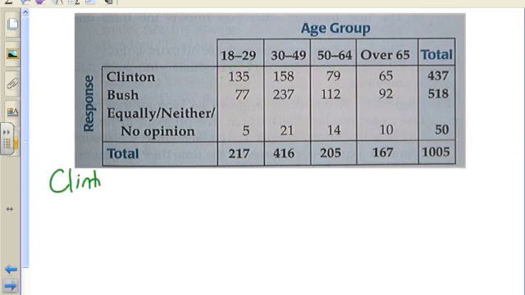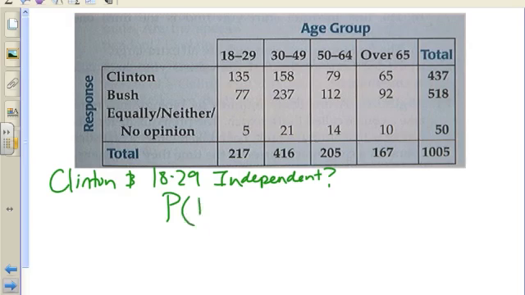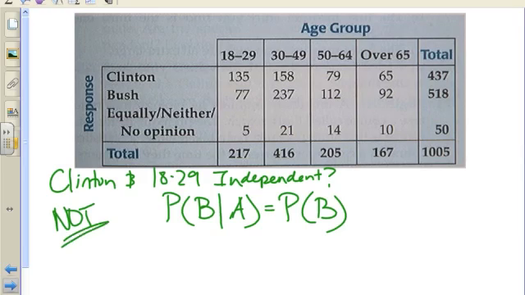All right, one more. Picking Clinton and being 18 to 29, are they independent? That is a completely different question. We verify independence with this definition. I keep harping you back to it like a broken record. Okay, use this, use this, use this. It's not on your formula sheet. You just need to know it.